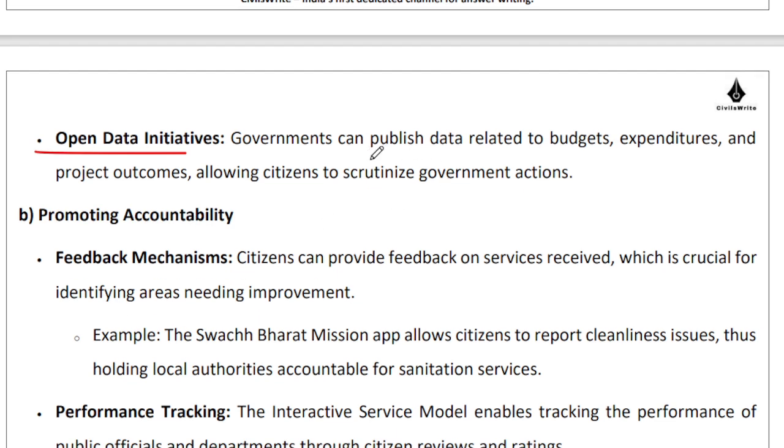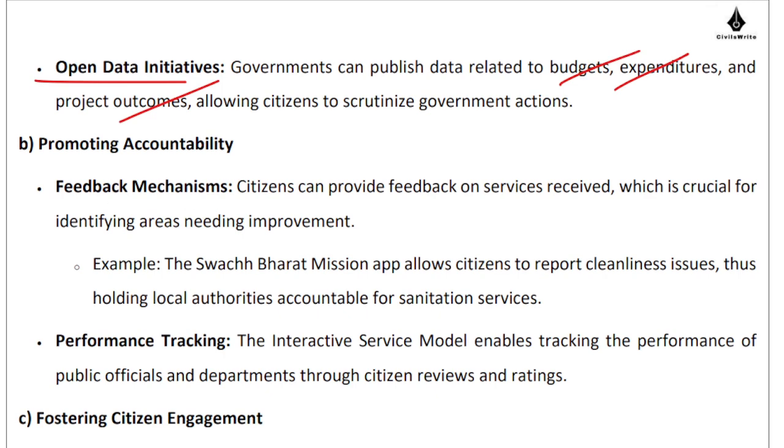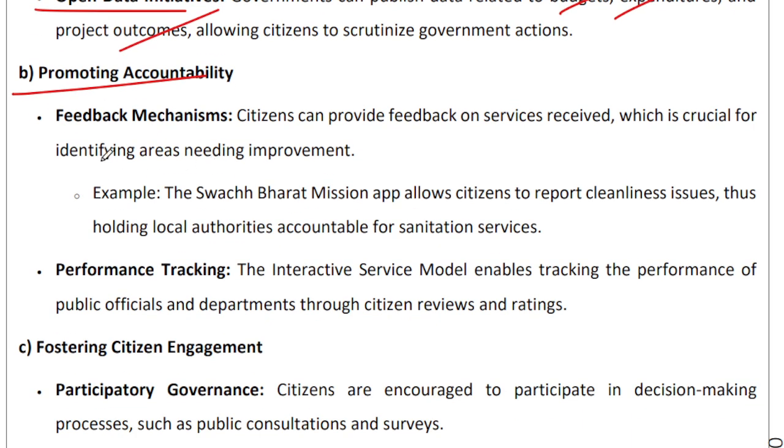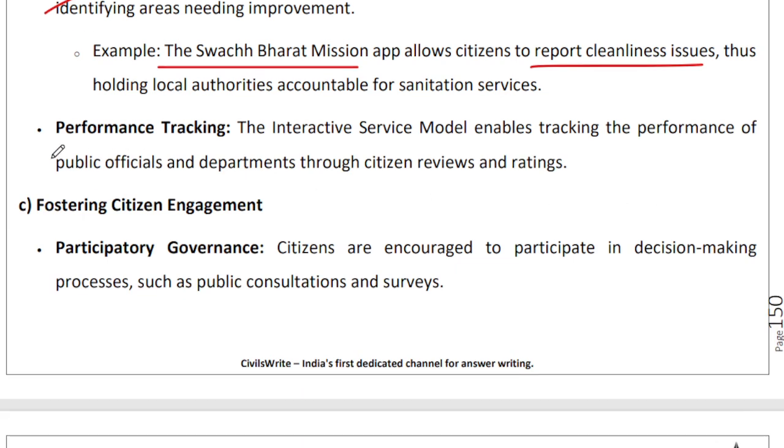So governments can publish data related to budgets, expenditures, and so on and so forth. It significantly promotes accountability. A feedback mechanism is there. For example, the Swachh Bharat Mission app apparently allows citizens to report on cleanliness issues. Tomorrow itself, I'll start experimenting with this app, if I can, and see how interactive it is, whether it really works or not.